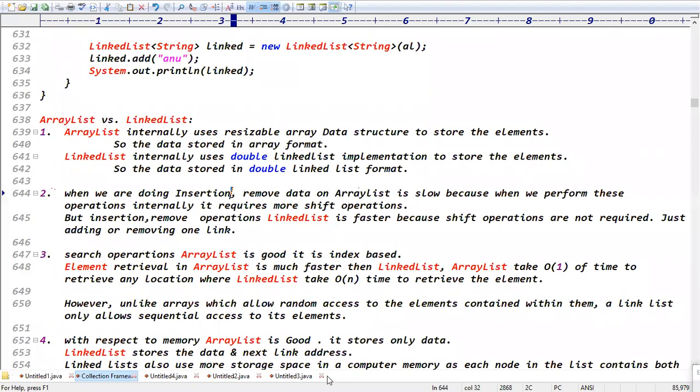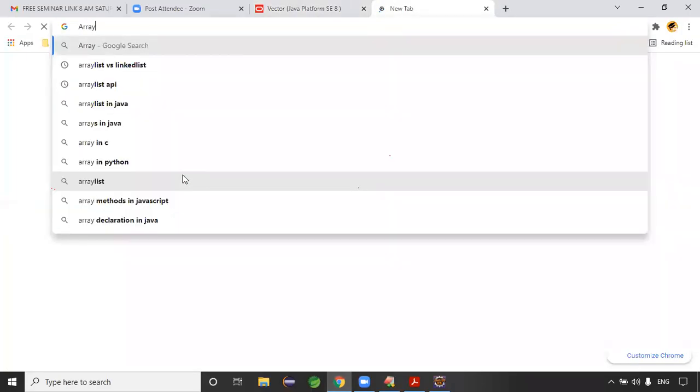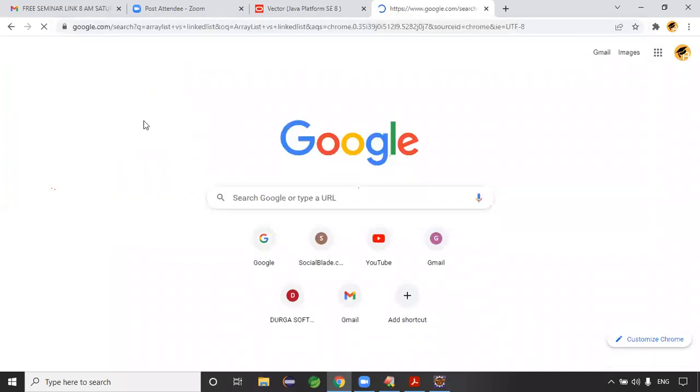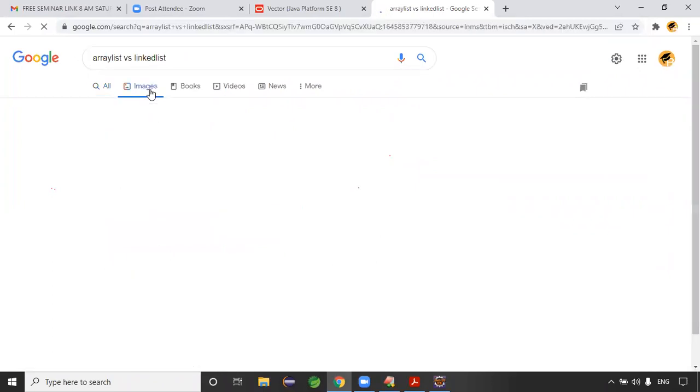So ArrayList and linked list, you can see the diagrammatic form. ArrayList versus linked list, let me take some image here.